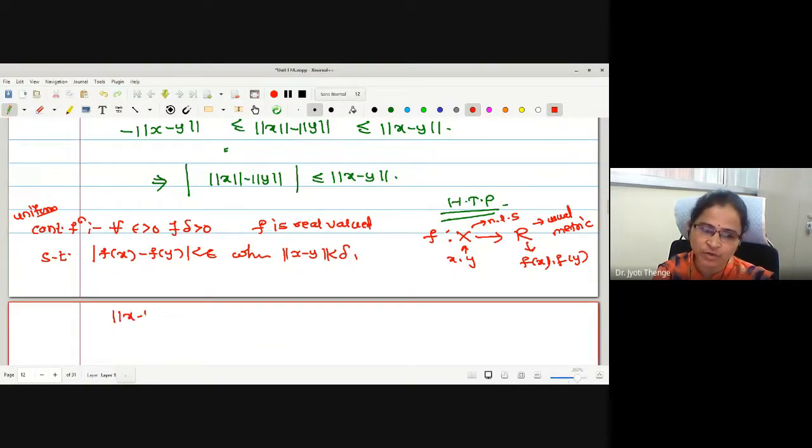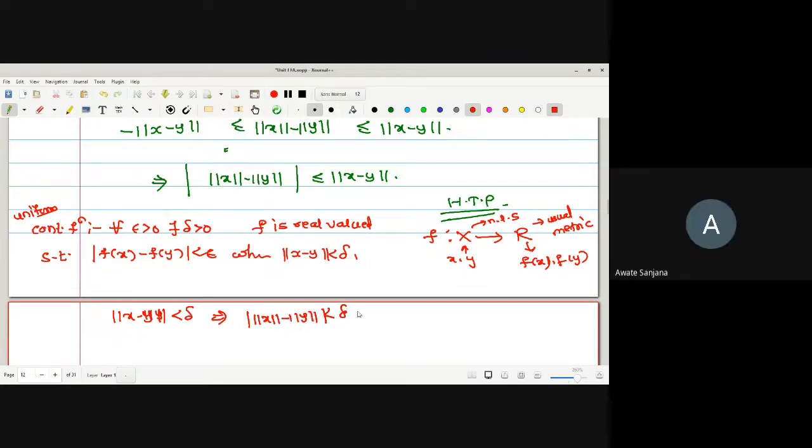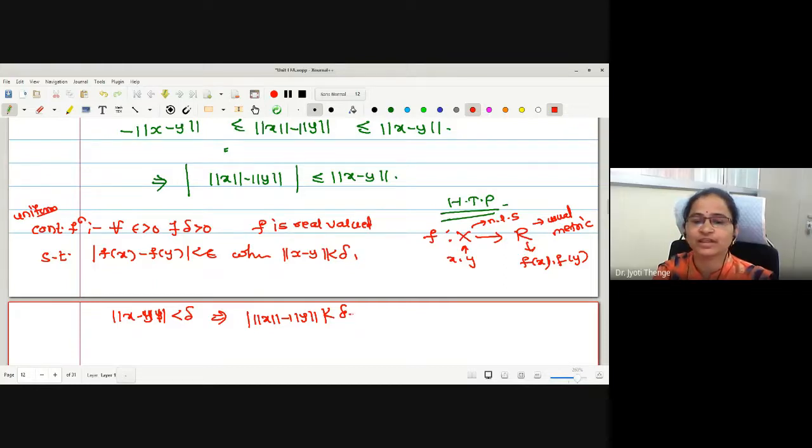Suppose I take norm of x − y less than delta. Therefore I may write modulus of norm x − norm y less than delta. But what we want is less than epsilon, therefore take delta equal to epsilon. We have proved it.